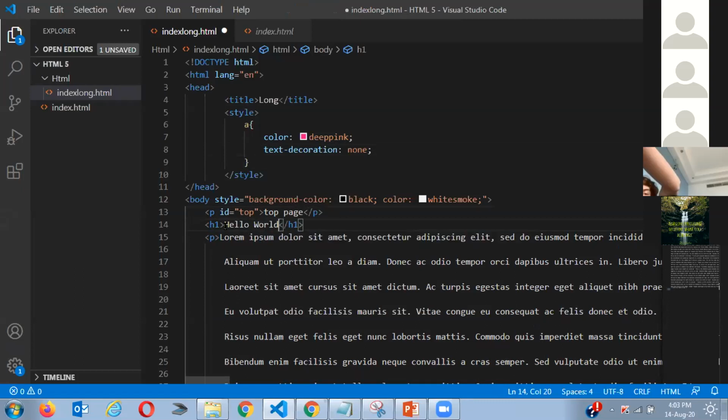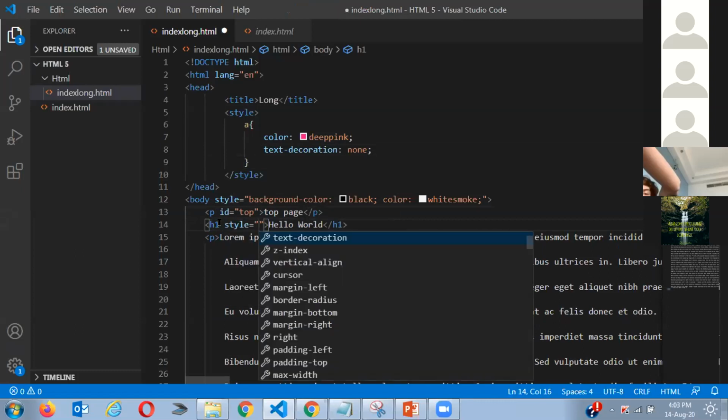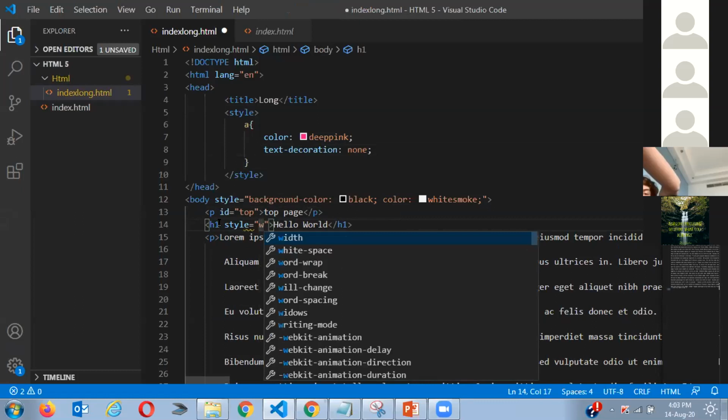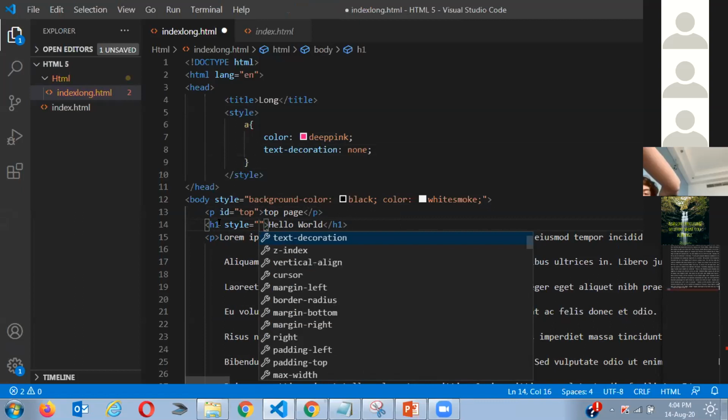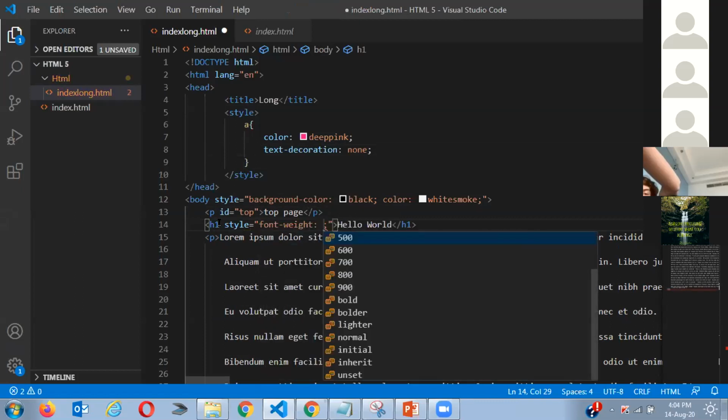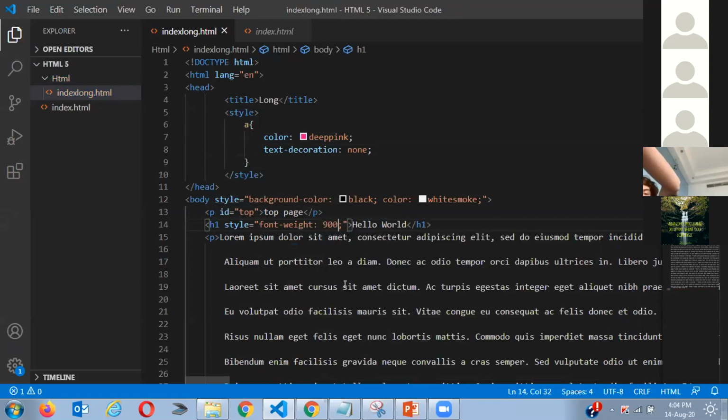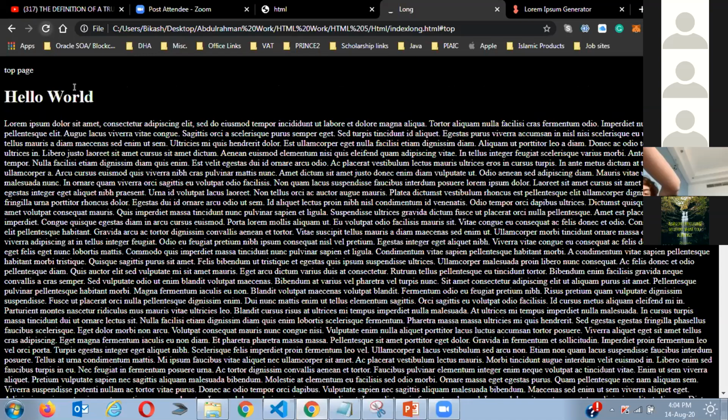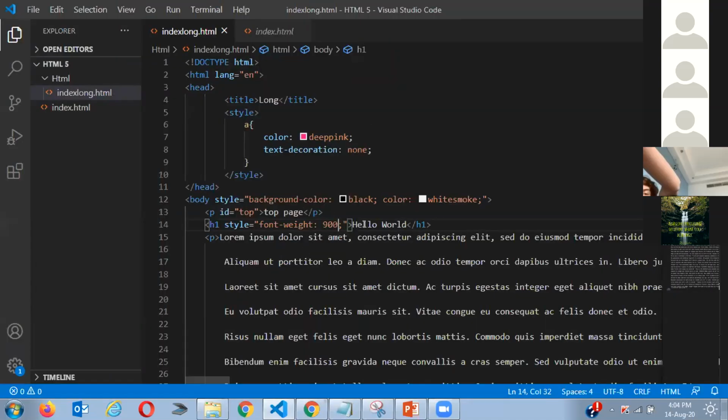And I'll give it a style. Maybe I want the font size to be big, so I'm gonna say font weight. I want the font weight to be something like 900, I guess, and I save it. You see now, it looks very good, right? I'll change the color or something.